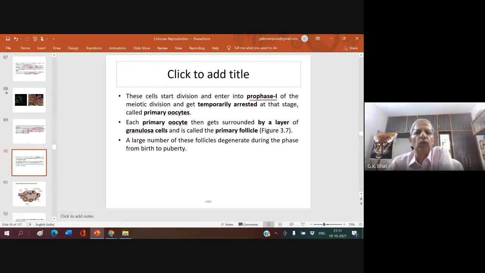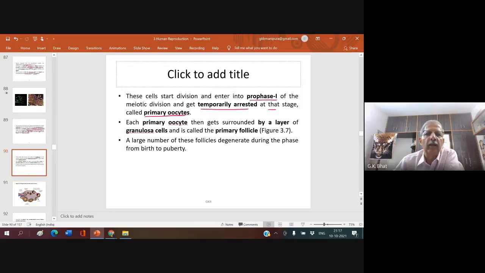They enter into prophase 1 of the meiotic division and get temporarily arrested at that stage, called primary oocyte. So oogonia divides repeatedly, and after some time it stops dividing and enlarges in size, and such enlarged oogonia is called primary oocyte.